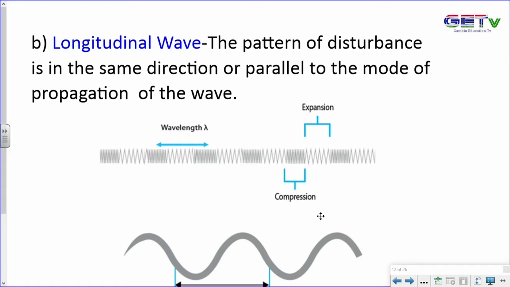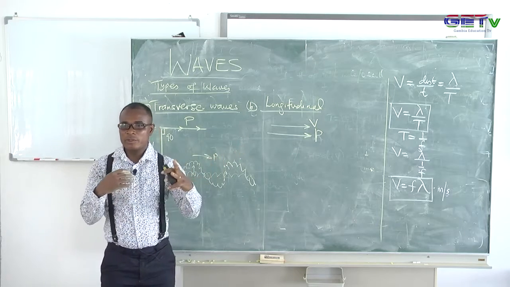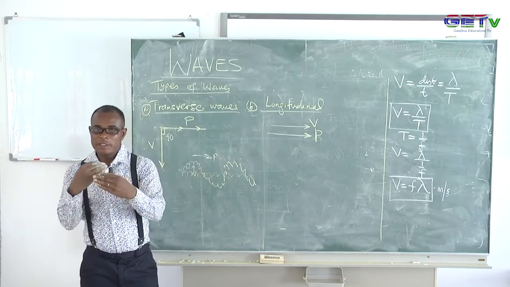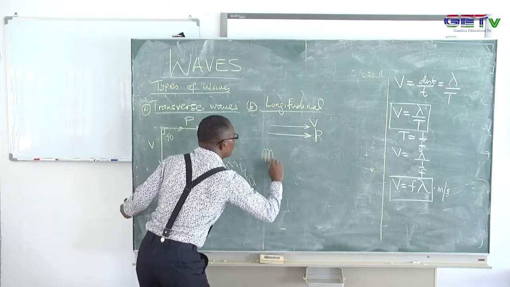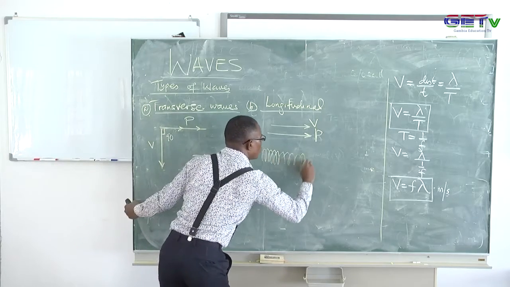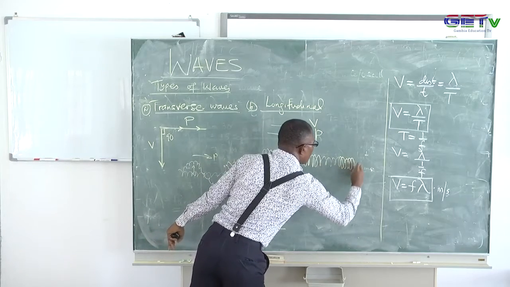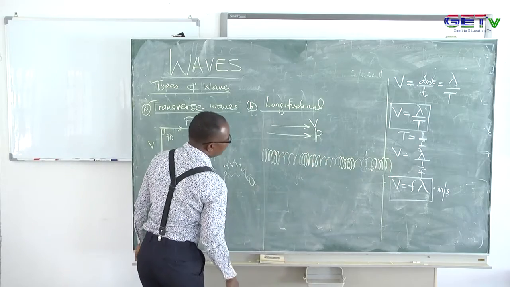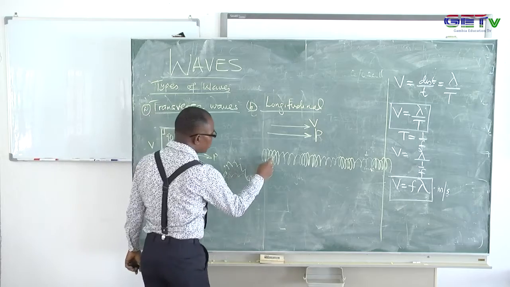So what do I mean by that? In this type of situation, you will find that the molecules of that medium will be vibrating in this direction, and let's say, for instance, a waveform on a spring. So you can see from my strings, there is a point here.